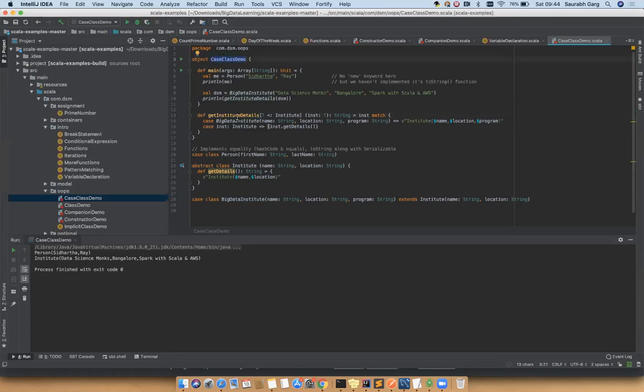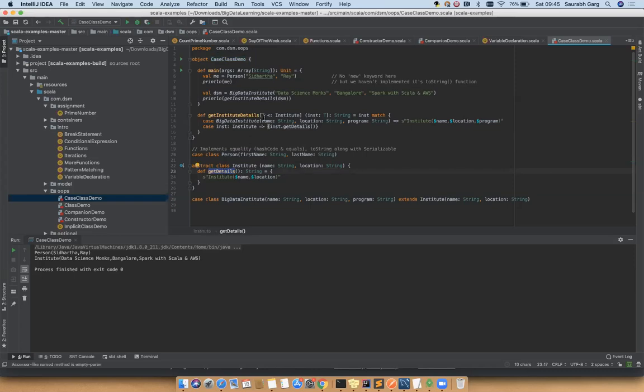Okay, getInstituteDetails. In this function you can see I mentioned T <: Institute, and it takes a parameter of type T. If the parameter passed matches Big Data Institute with three constructor parameters, it returns the string of institute name, location, program; else it calls the institute.getDetails function.